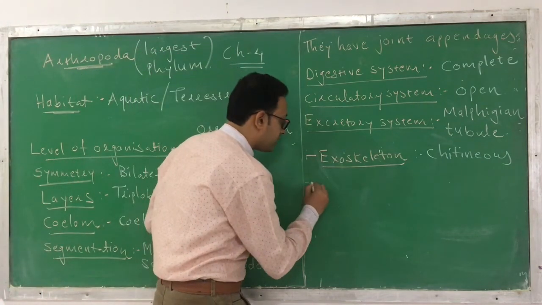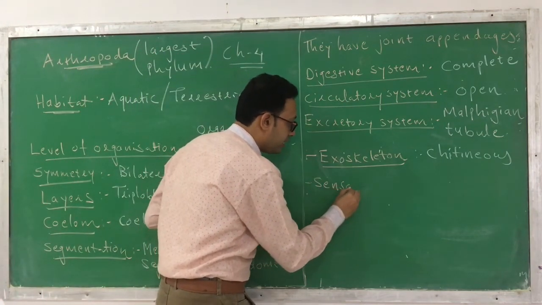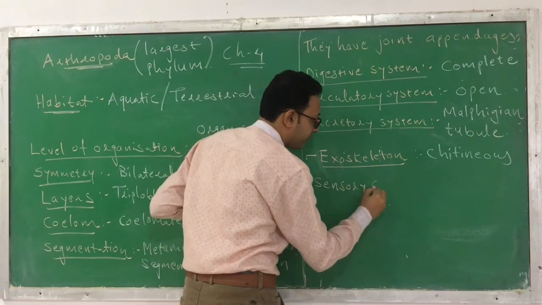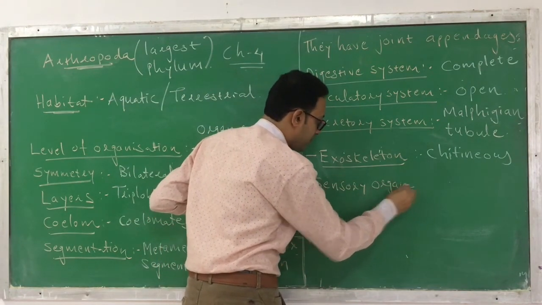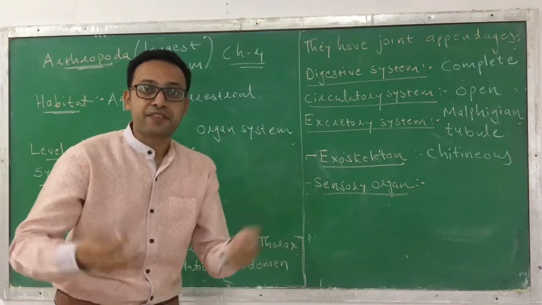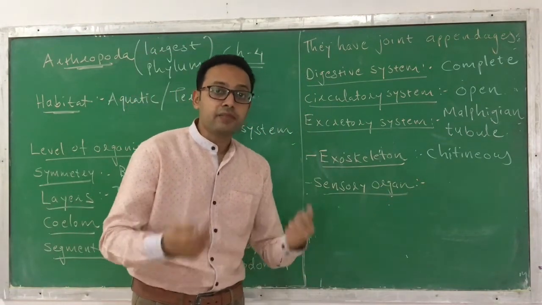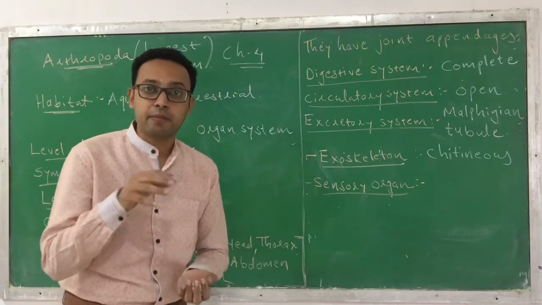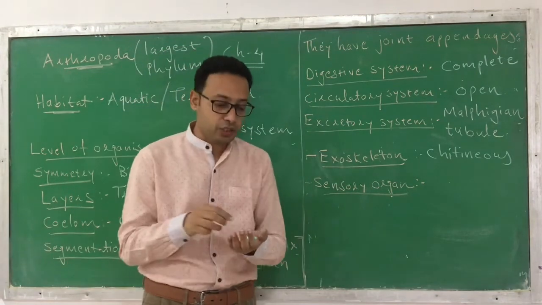Next is the sensory organ. Different animals have different sensory organs. What kinds of sensory organs can be found in animals of phylum Arthropoda?